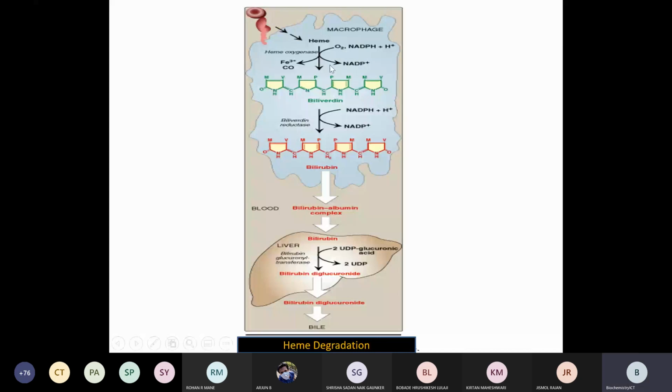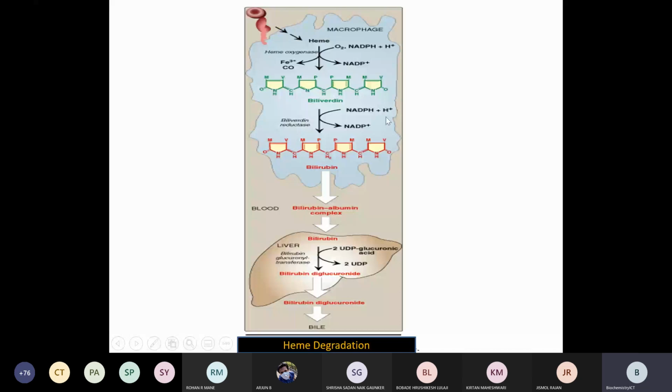Along with that, it is also necessary for heme synthesis, heme breakdown, and bilirubin synthesis. Heme oxygenase and biliverdin reductase are the NADPH dependent enzymes involved in synthesis of bilirubin from heme.